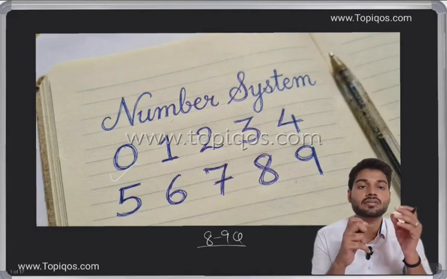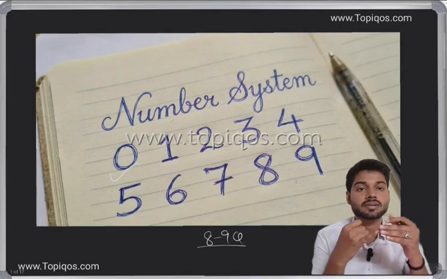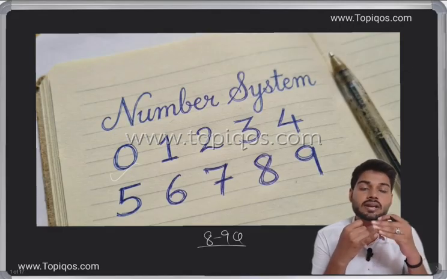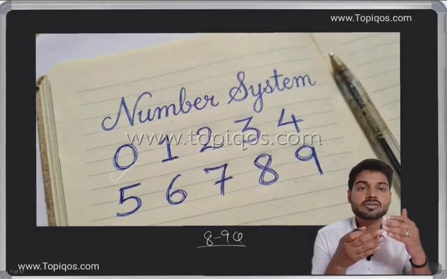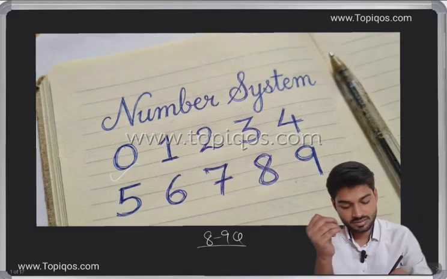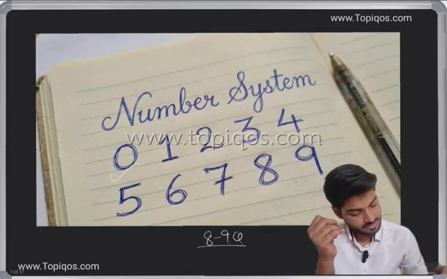So we have also understood about the natural number. Natural numbers are the numbers which basically start from one, like 1, 2, 3, 4, 5 onwards. If we consider zero also, then it would be a whole number.